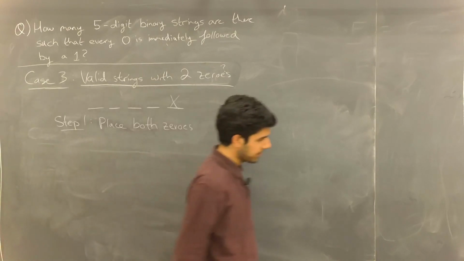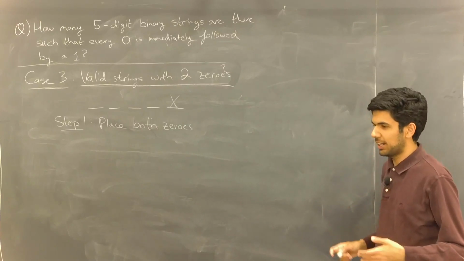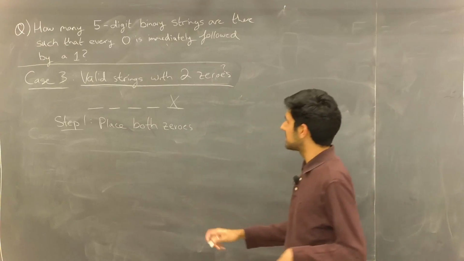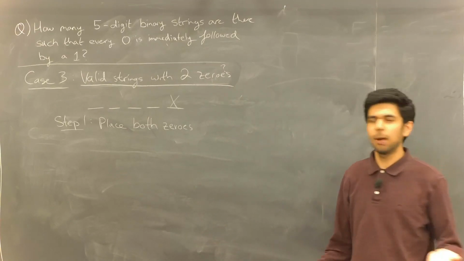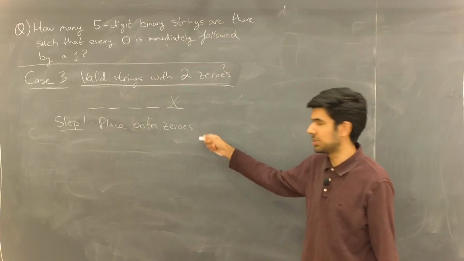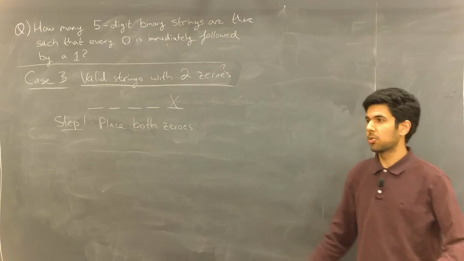So it's a very vague step 1, and that's kind of intentional, just to play around with what it could mean. So if we were to place both zeros, there are a couple of natural quantities that you would use to describe this first step, a couple of potential candidate quantities.